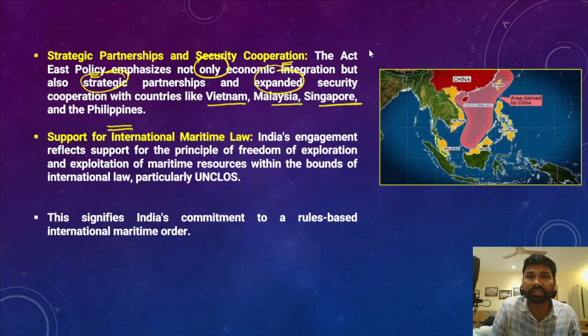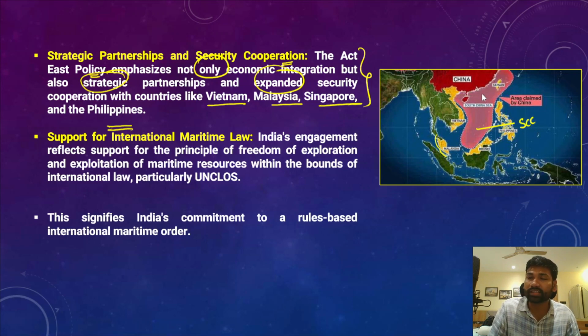Okay, so this is the essence of the Act East policy of the government, because along with the economic integration, it is also looking for strategic partnerships with major countries in Southeast Asia. And after that, recently, increased aggression and assertiveness of China in the South China Sea.